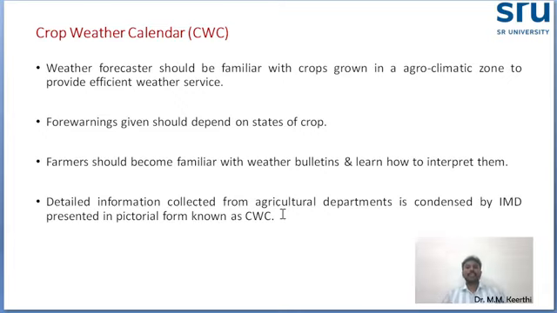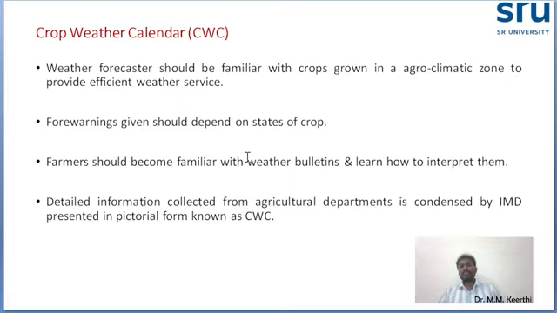Another thing is the crop weather calendar, CWC. Weather forecasting should be familiar with the crops grown in agroclimatic zones to provide efficient weather services. Here it is highly helpful for the farmers. Along with the crop phenological stages, the weather codes will be present. So that comes under the crop weather calendar, which is very helpful.